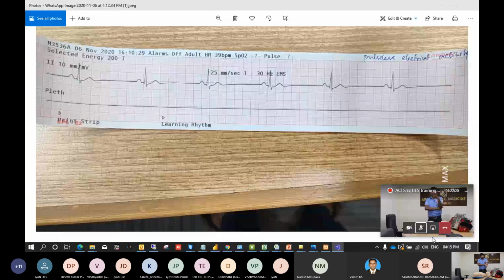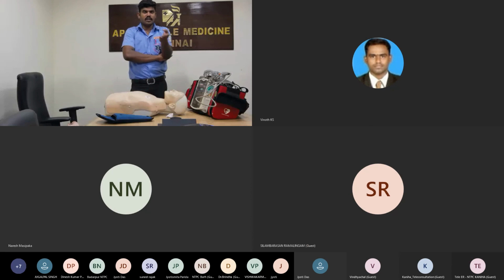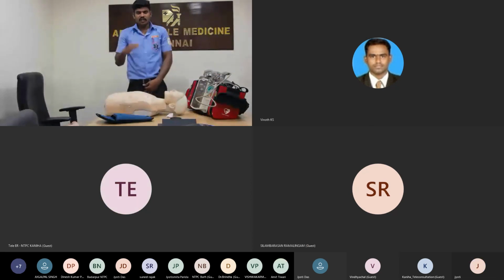After 2 minutes, you stop the CPR just to analyze the rhythm. Which rhythm is it, shockable or non-shockable? Shockable means 2 rhythms: ventricular fibrillation or pulseless ventricular tachycardia. For those 2 rhythms, give the shock and CPR. Otherwise, if the monitor shows a non-shockable rhythm, asystole or pulseless electrical activity, at that time give CPR only, not the shock.